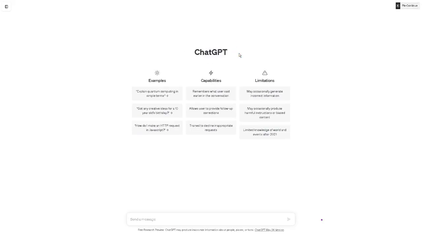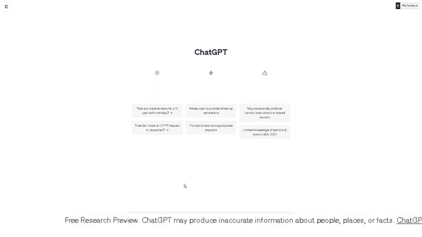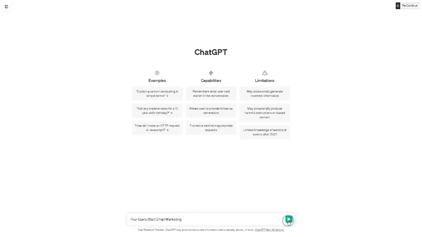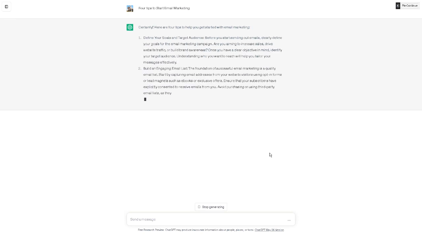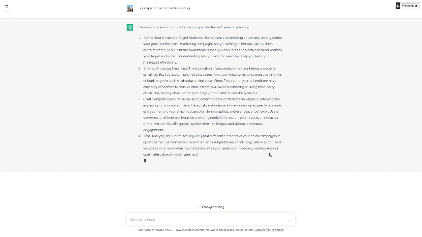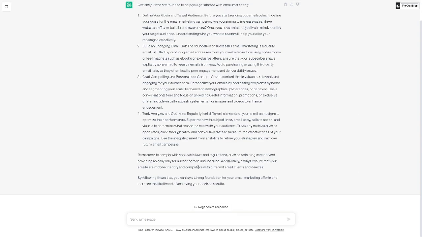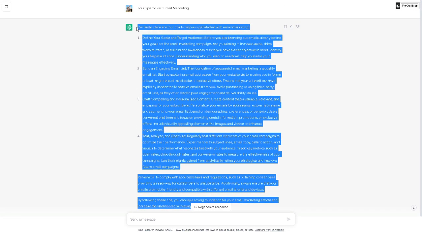Once you log into your account, navigate to ChatGPT, which functions similarly to a chatbot but with enhanced features. Simply instruct it to write an article highlighting various tips and reasons why people should utilize software like Brevo or any other product you wish to promote. For instance, you can request an article titled 4 Tips to Start Email Marketing, and ChatGPT will generate a comprehensive blog post or article for you. ChatGPT generates a complete article that I can easily copy and paste onto a different website to drive traffic to my affiliate link, in this case, Brevo. With a single click, I can copy the entire article to my clipboard.